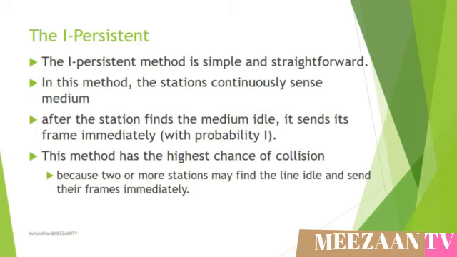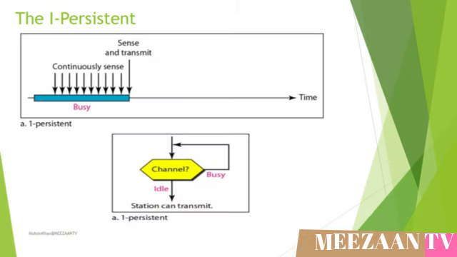In this method, the stations continuously sense the medium. After the station finds the medium idle, it sends its frame immediately with probability 1. This method has the highest chance of collision, as 2 or more stations may find the line idle and send their frames immediately. This slide shows the diagram of the 1-persistent method. In the first diagram, we see that the station continuously senses the medium, which is busy. When the medium is idle, the station immediately sends its data.